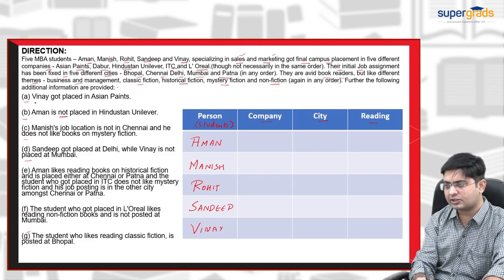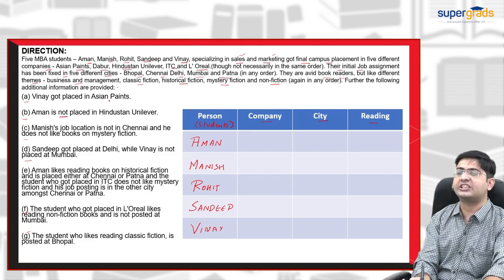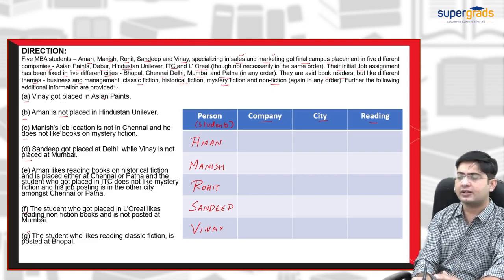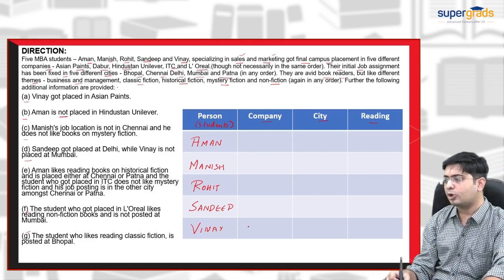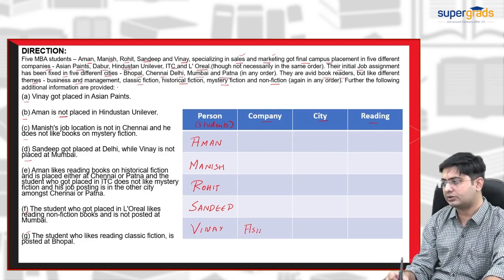The first clue is Vinay got placed in Asian Paints. So that is definite information that Vinay got placed in Asian Paints. So this company is fixed. That is Asian Paints. This is fixed.